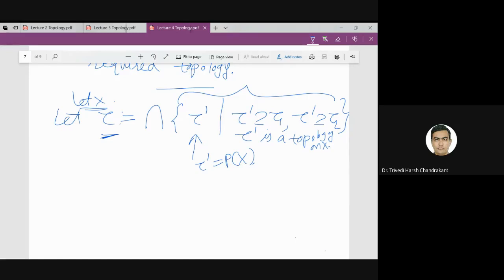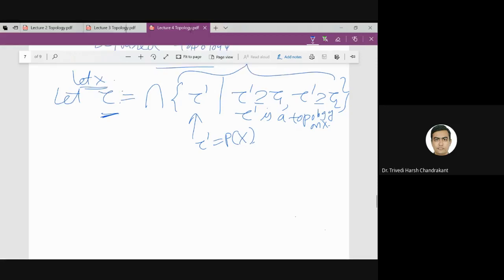So what we need to check is tau dash and tau double dash: for two elements which satisfy this condition, their intersection is also a topology basically. Right? So let us try to prove this. What is the first property?